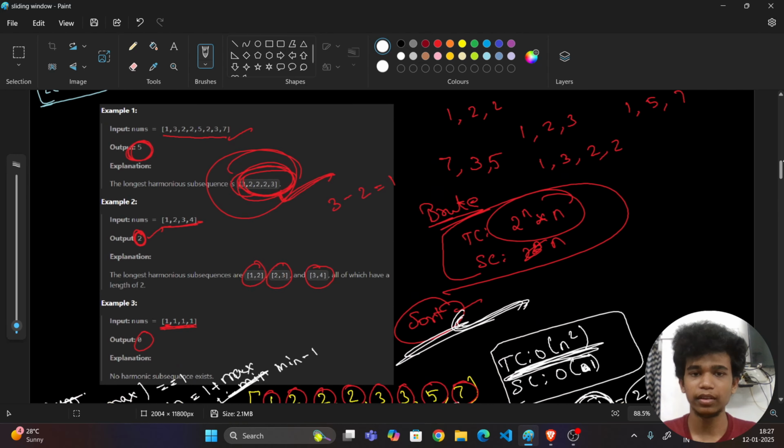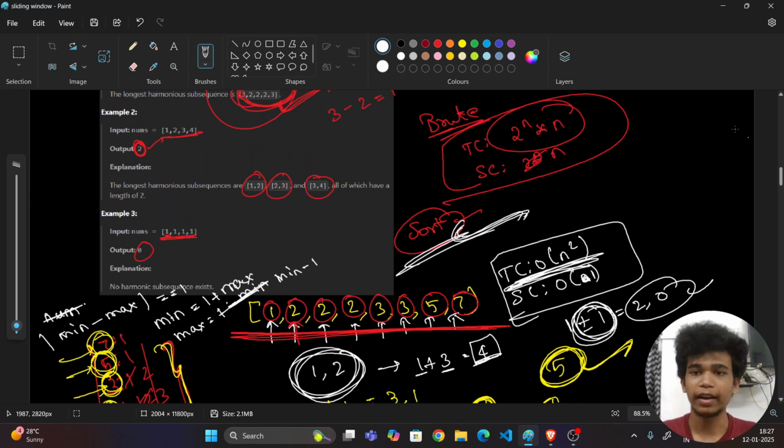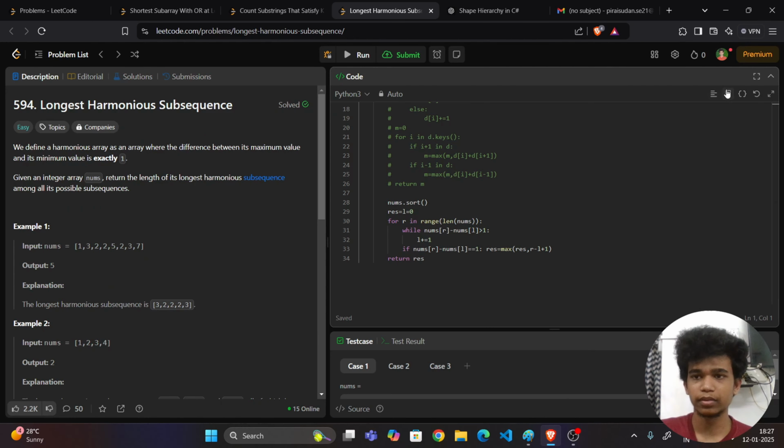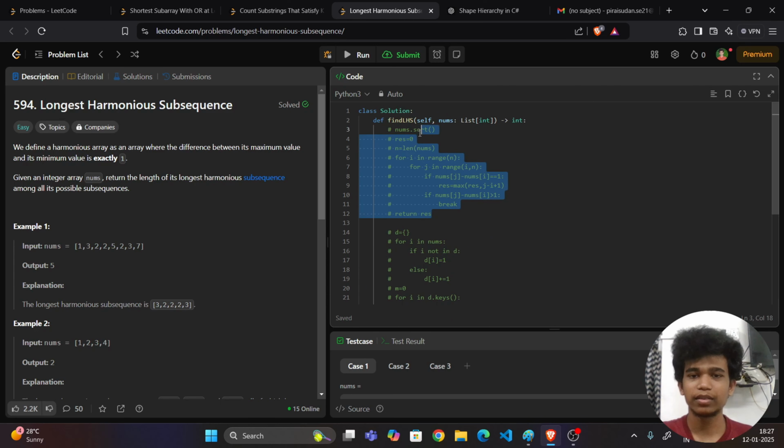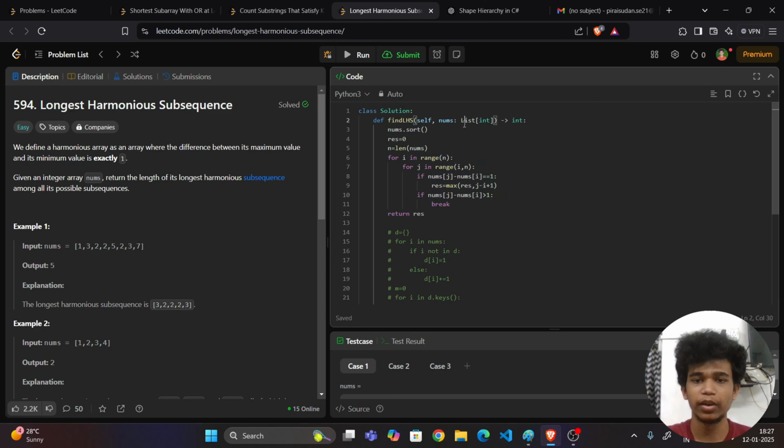So these are the 3 types of solutions. And in addition to this, there's a brute force. So 3 plus 1, 4 solutions. Fine. Let us see the code. See here. First we can see the slightly optimized brute force code. We want to sort it. Okay, so this is the basic greedy approach.